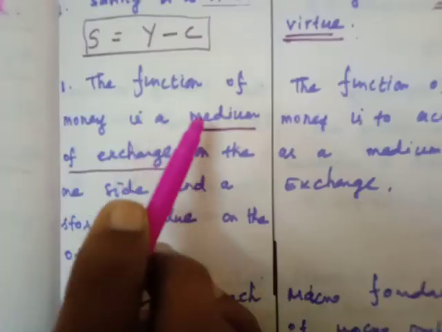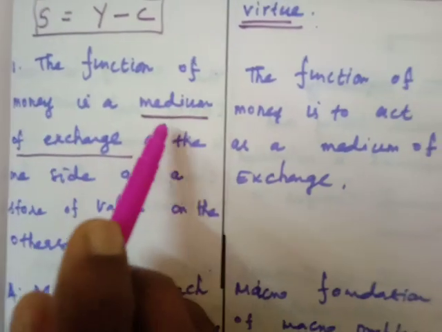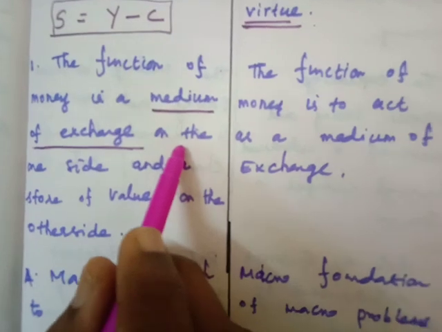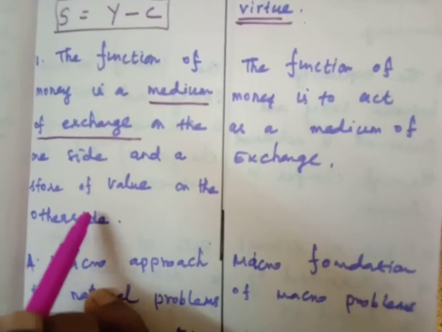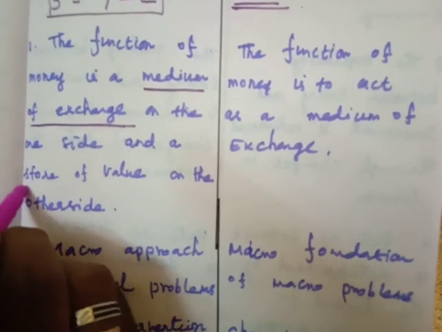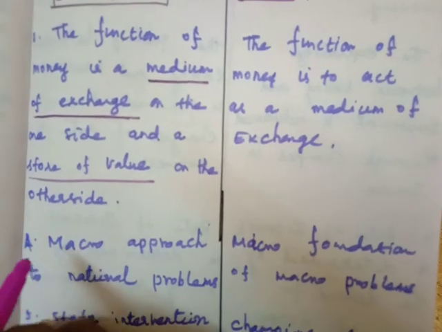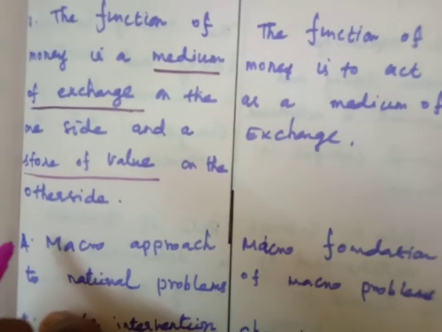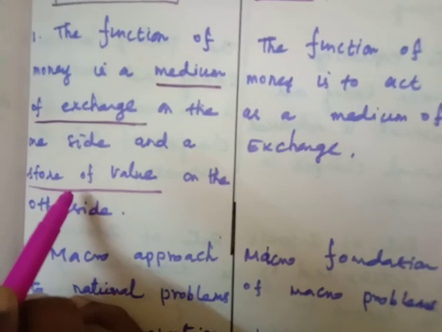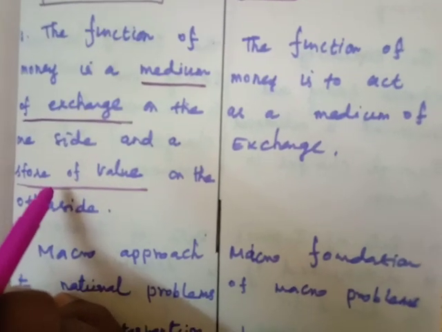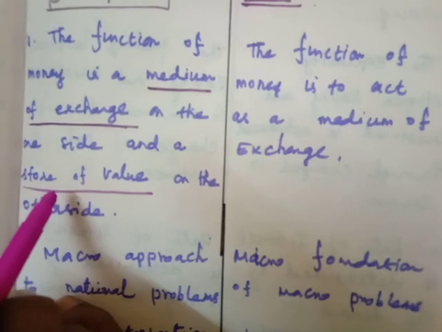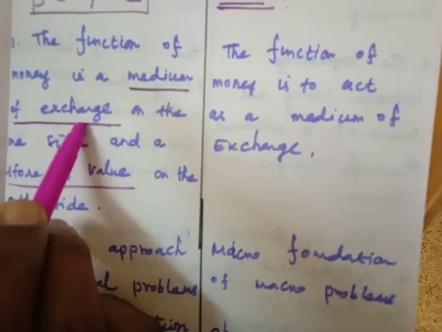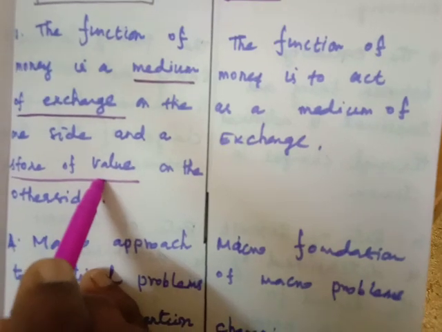In the classical period, the function of money acts only as a medium of exchange. On the other side, money also works as a store of value. The money value never changes, so all people's wealth is measured in terms of money. So in the Keynesian theory, the modern theory, money acts in two ways: one is medium of exchange and another is store of value.